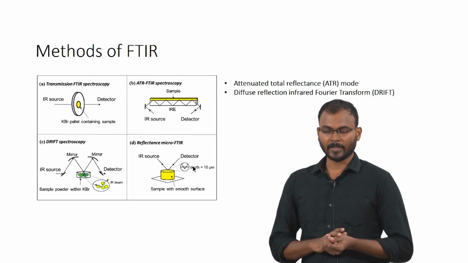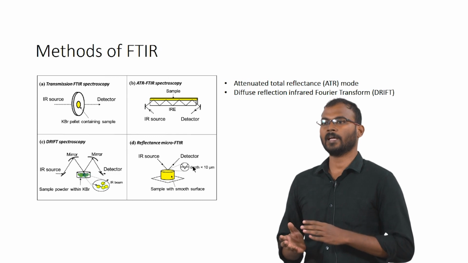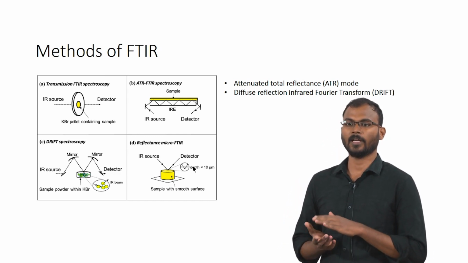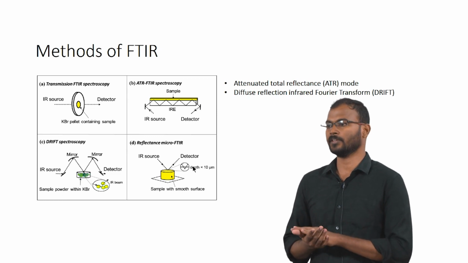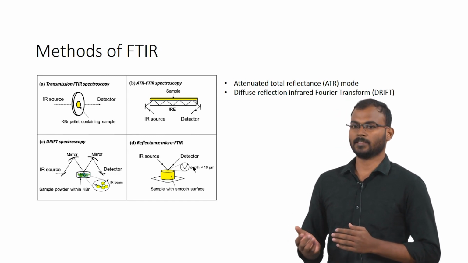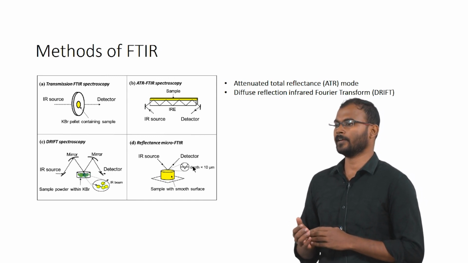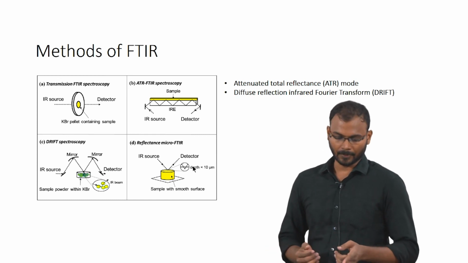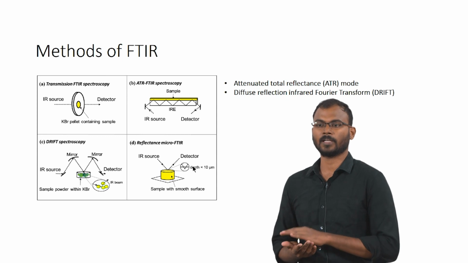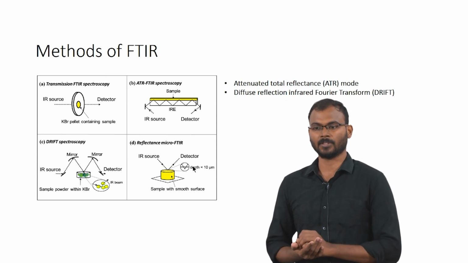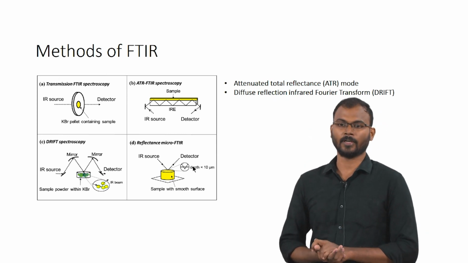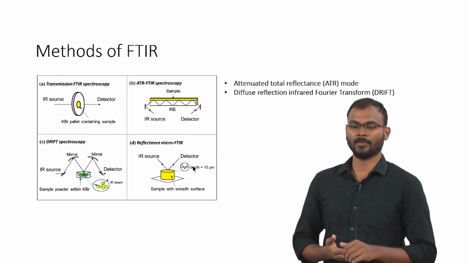So, the different methods of FTIR. FTIR can be used as a surface technique and also for bulk composition. If you have a material surface and want to check the functional groups, each functional group will have a different stretching and bending. So, based on that we can identify the functional groups. It can be used for surfaces, for powder samples, for scaffolds and liquid samples also, under FTIR analysis.